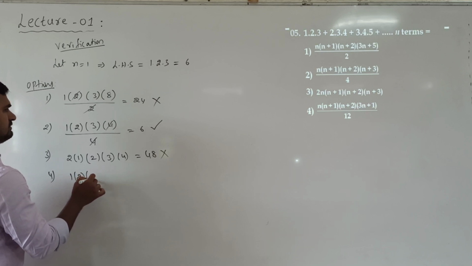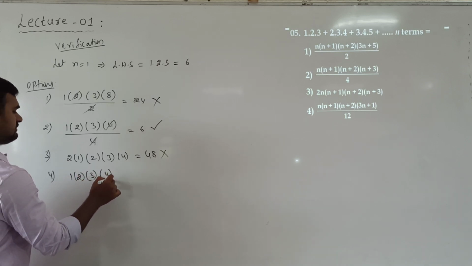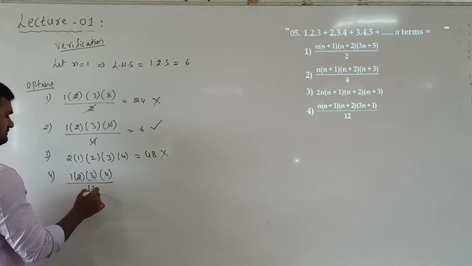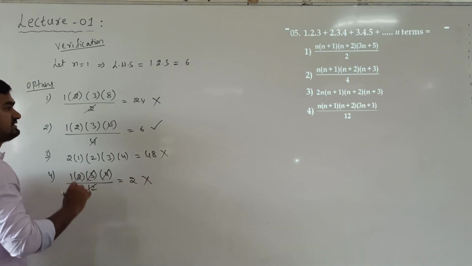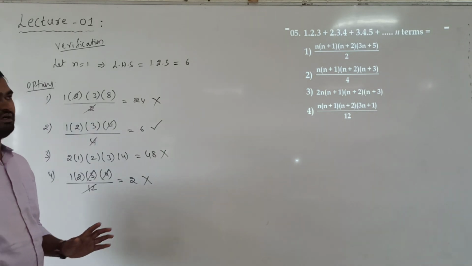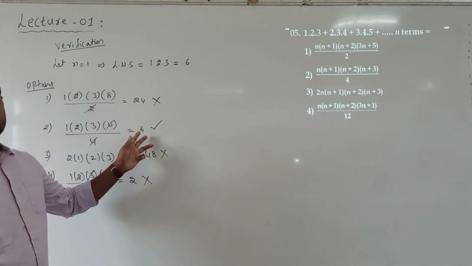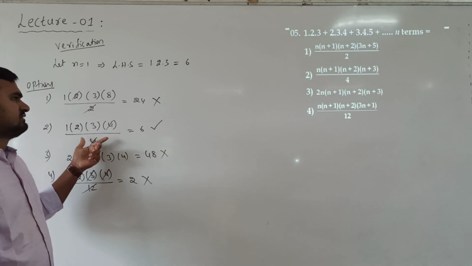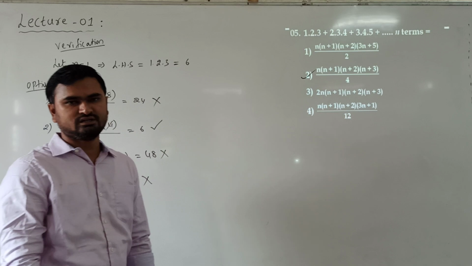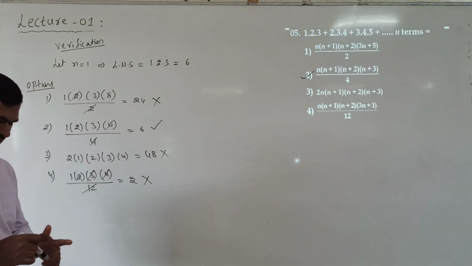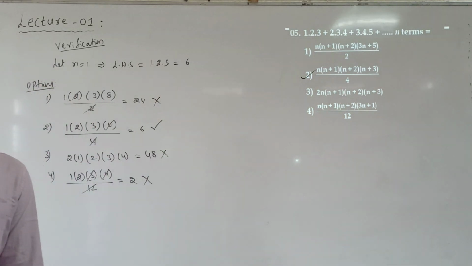So 1 into 2 into 3 into 4 divided by 12. So 4 into 3, 12 will get cancelled. We get 2. That is also wrong. So only one option which is giving 6 as answer is second option. So second option will be correct. Understanding? Next.